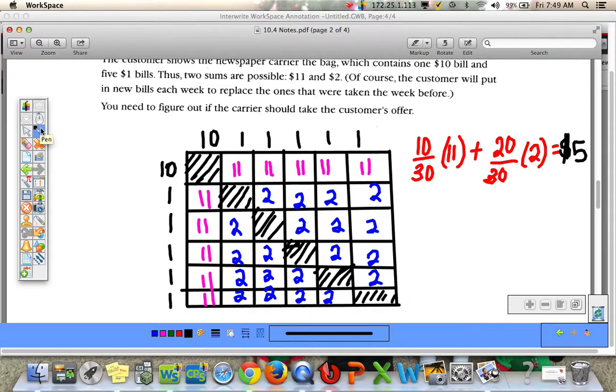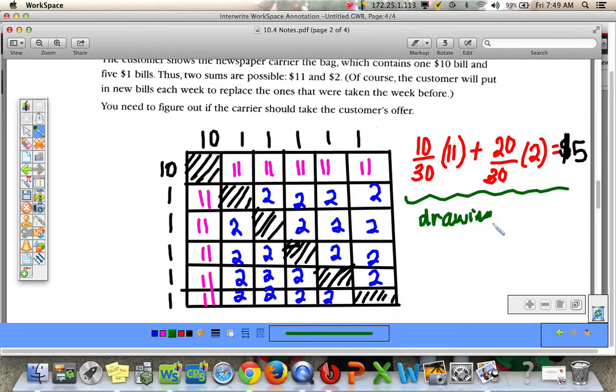Let's go over one problem on your assignment where it says, what would be the expected value if you were to choose only one time? So the expected value if we're only choosing once, so drawing once out of the bag. And if you're drawing once, you can't use the area model because you're only choosing one time. So if we're drawing once, this is a separate problem.